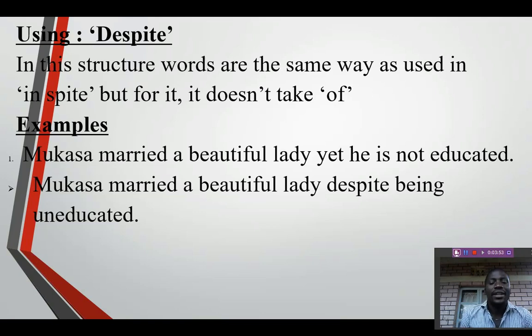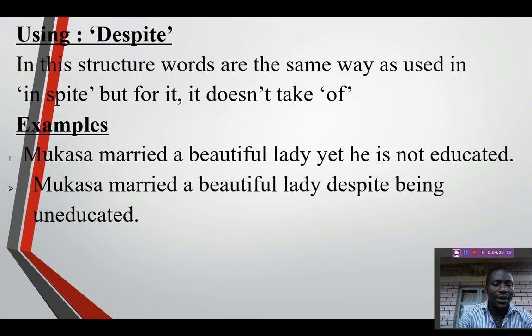Here in the first sentence you can see despite has been used in the middle of the sentence. Leaving all factors constant, he was not educated, but he ended up marrying a beautiful lady.